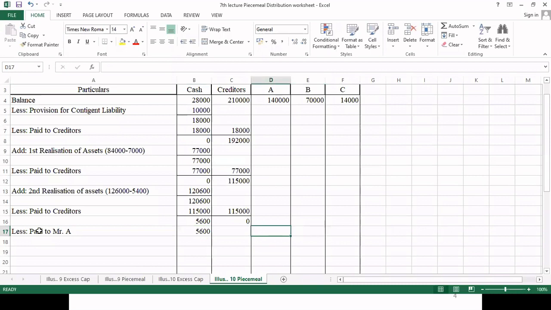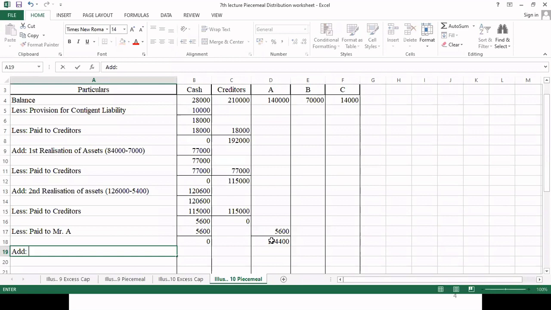So here it comes 5,600, and the balance becomes 0. Then 1,34,400.